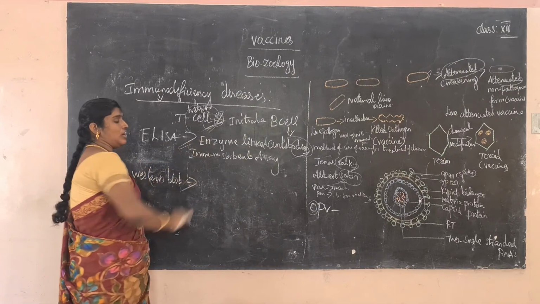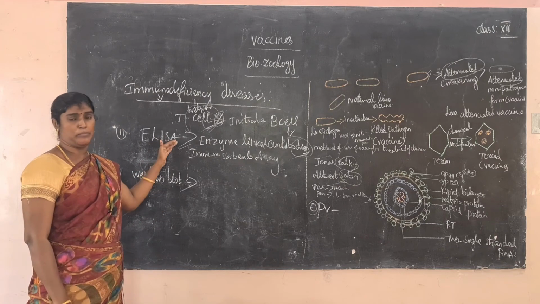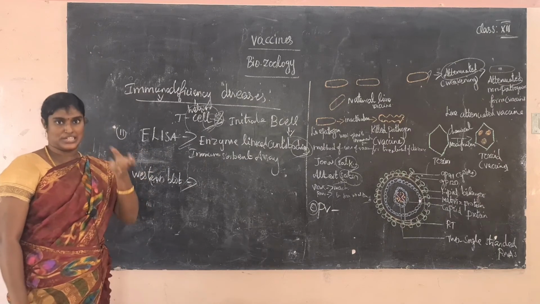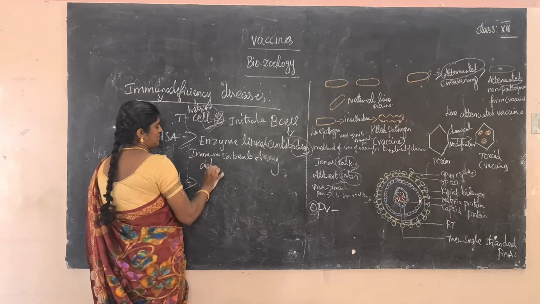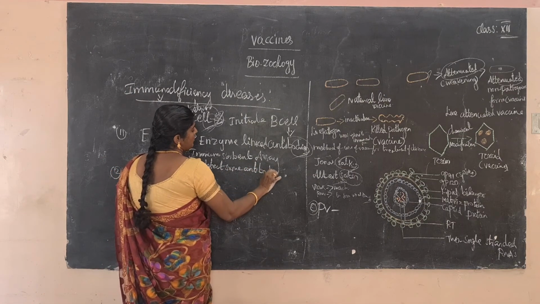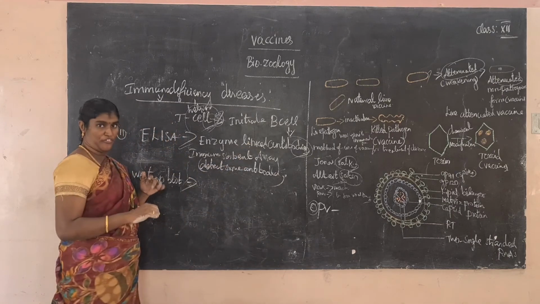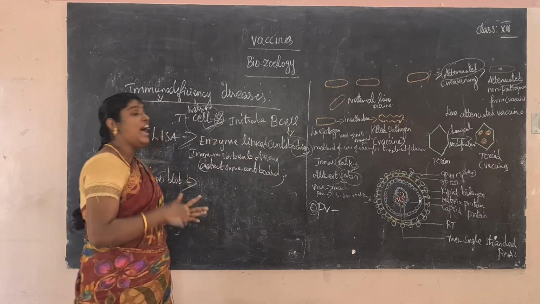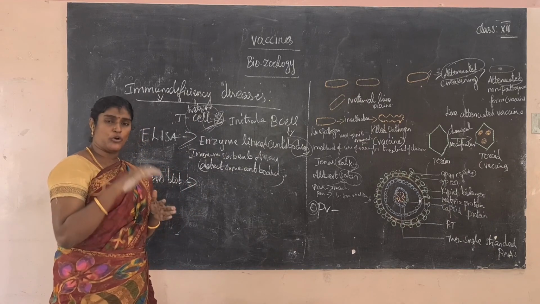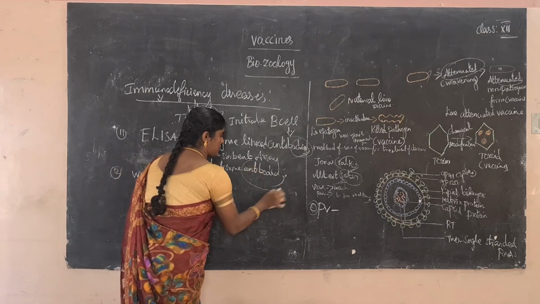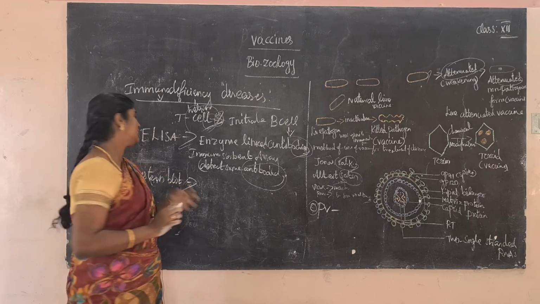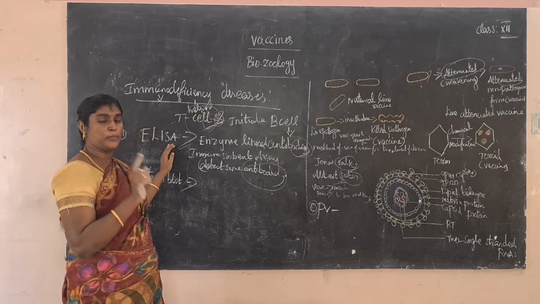So what are the tests? The first one is a preliminary test. What is the meaning of a preliminary test? It just detects whether some antibodies are present. When the HIV virus enters our body, T helper cells first initiate the B cell activity, and B cells produce antibodies. Whether these antibody substances are present or absent is checked first. That is called the ELISA test, so we can say ELISA is the preliminary test.